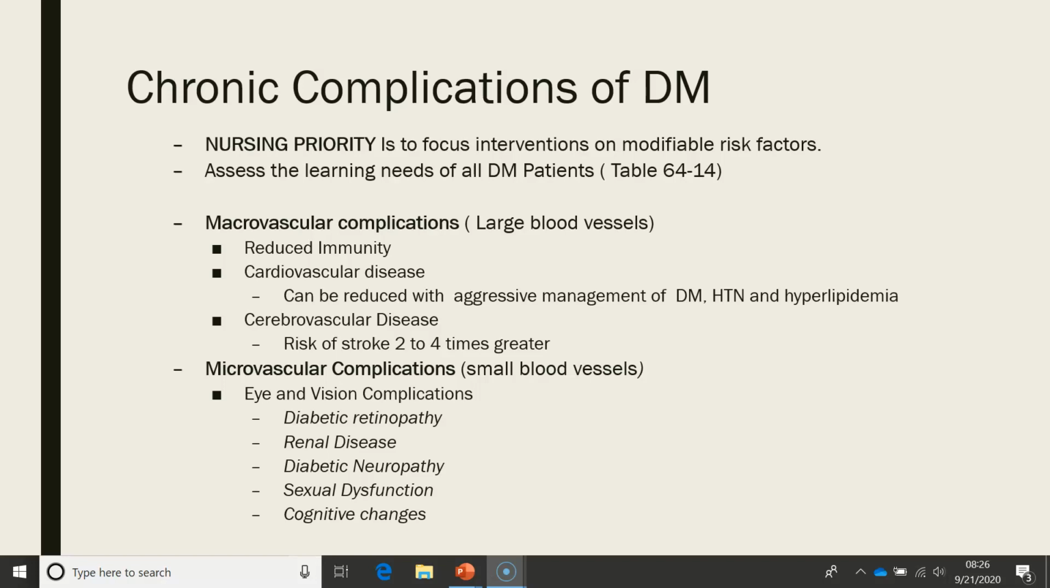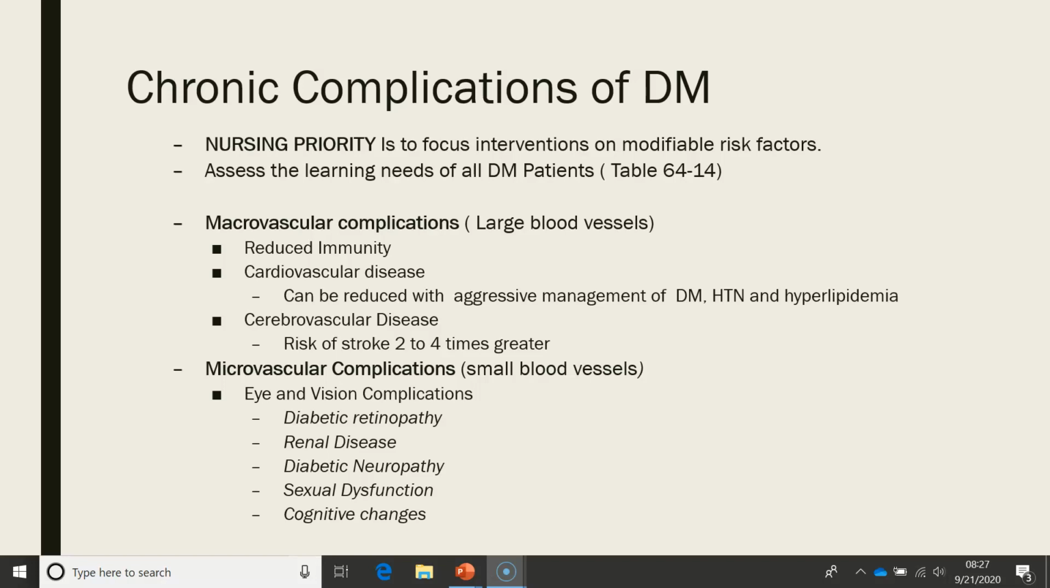The macrovascular complications, think about large blood vessels, include reduced immunity and cardiovascular disease, which can be reduced with aggressive management of diabetes, hypertension, and hyperlipidemia. The risk of stroke is 2 to 4 times greater in those with diabetes.